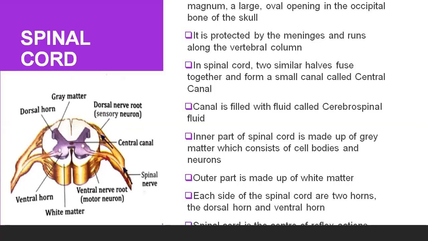The inner part of the spinal cord is made up of gray matter, which consists of cell bodies and neurons. So please pay more attention here. The inner part of the spinal cord is made up of gray matter, and in the gray matter, the cell bodies are present. The outer part is made up of white matter. On each side of the spinal cord are two horns, the dorsal horn and the ventral horn. In the diagram, you can see both the dorsal horn and the ventral horn.